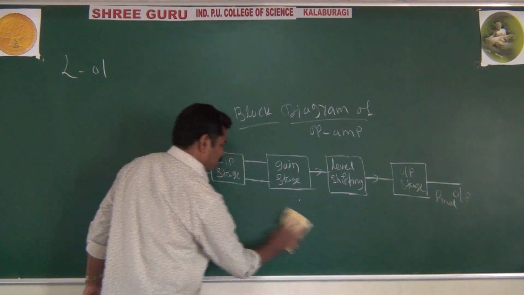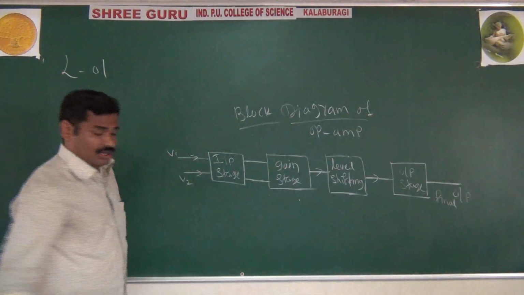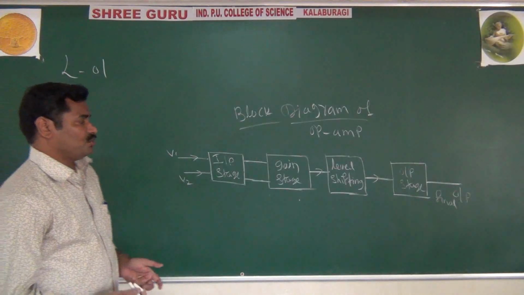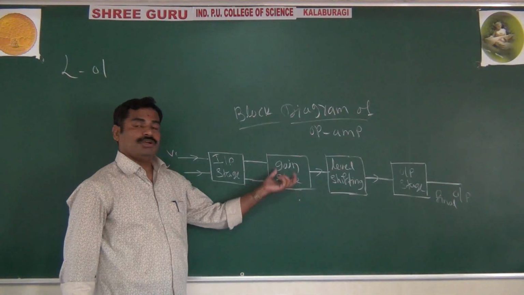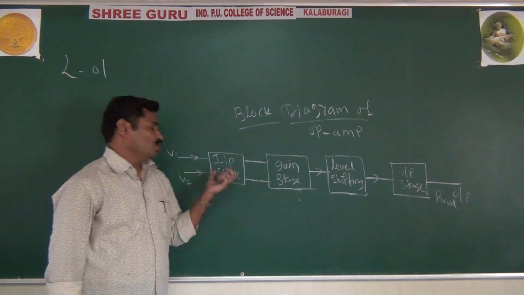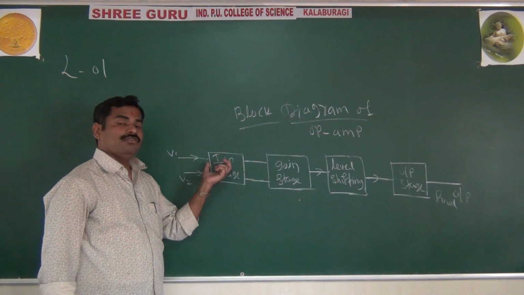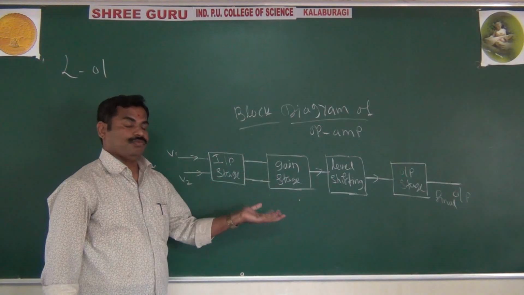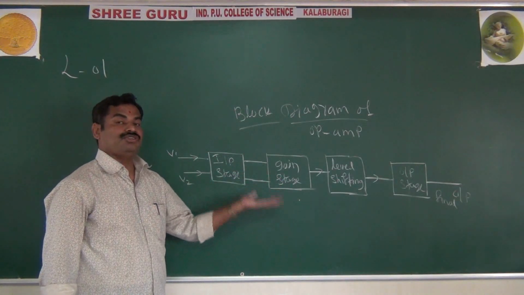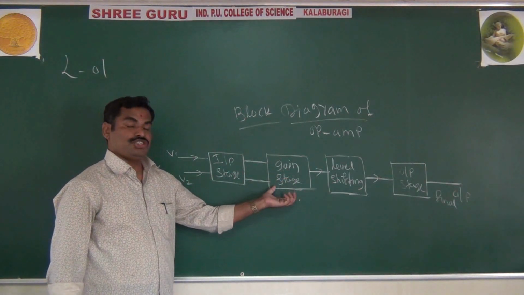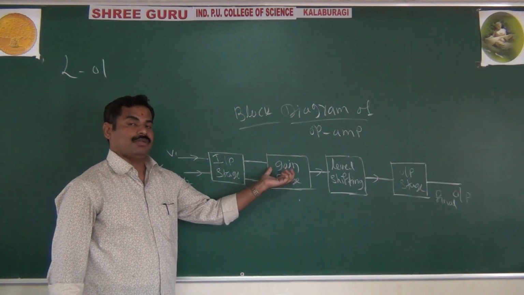The second one is the gain stage. Especially in the gain stage, here also I am using another type of differential amplifier, because whatever gain is given by the first stage is not enough. Once again you have to increase the gain, so you use another type of differential amplifier.